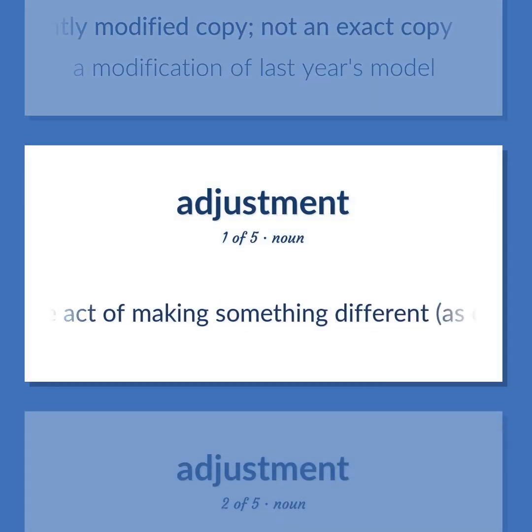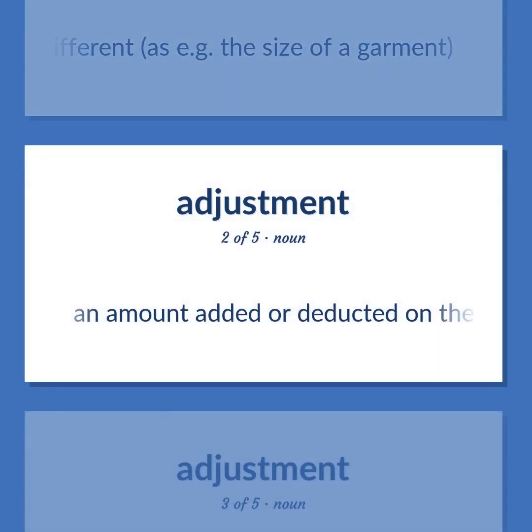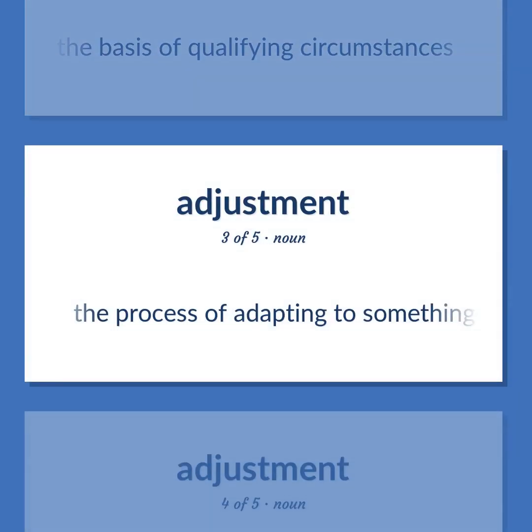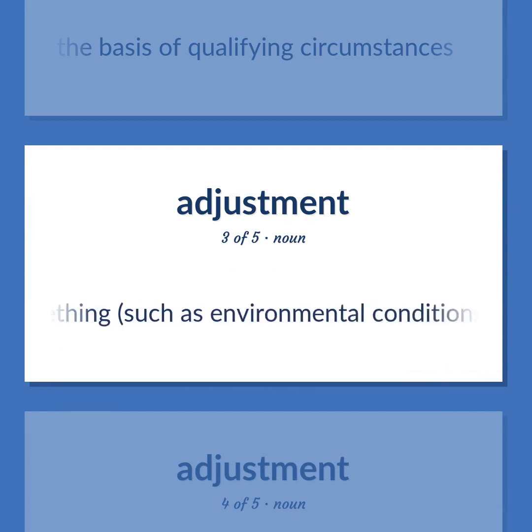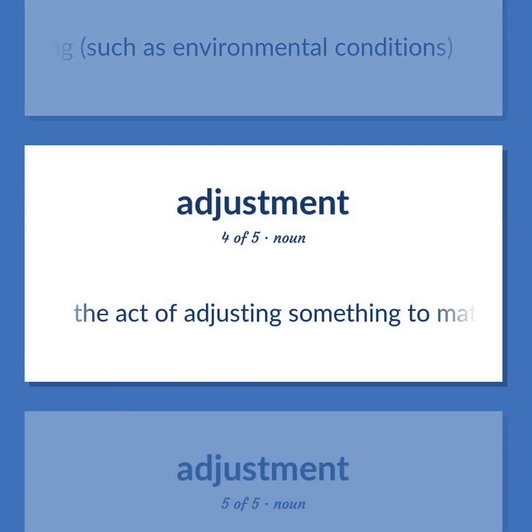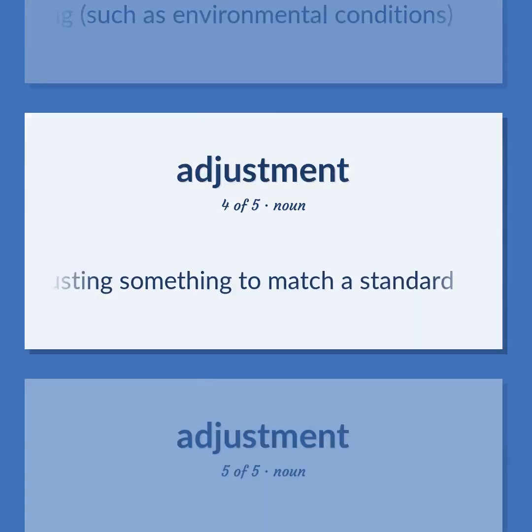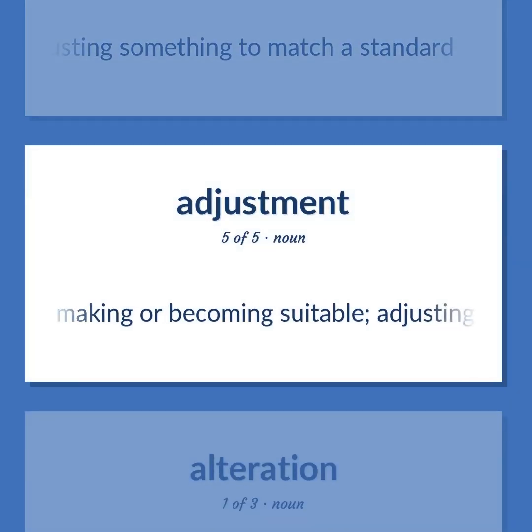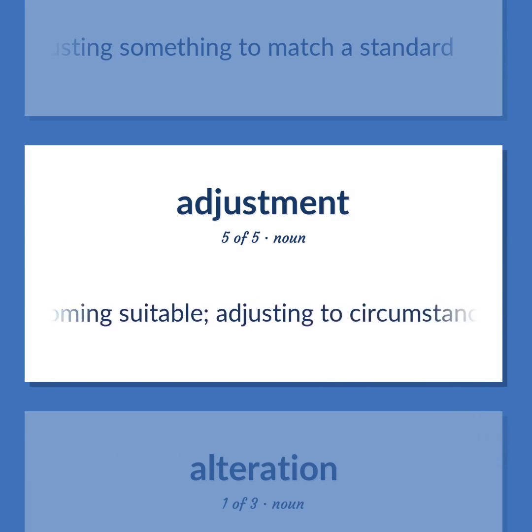The act of making something different, as e.g. the size of a garment. An amount added or deducted on the basis of qualifying circumstances. The process of adapting to something, such as environmental conditions. The act of adjusting something to match a standard. Making or becoming suitable. Adjusting to circumstances.